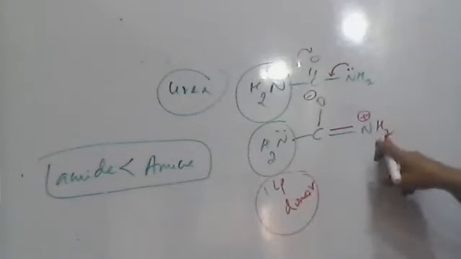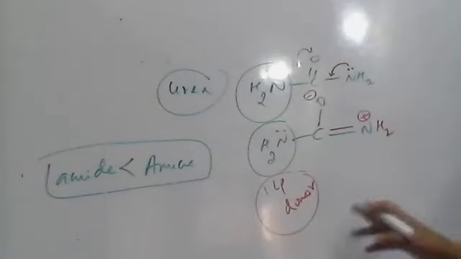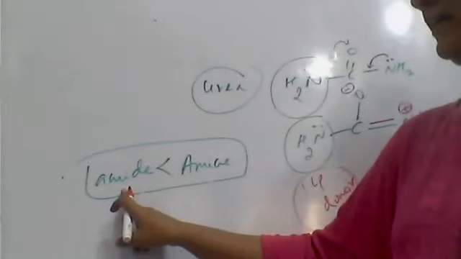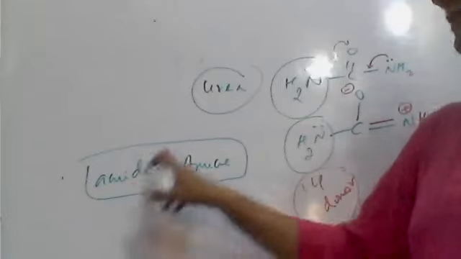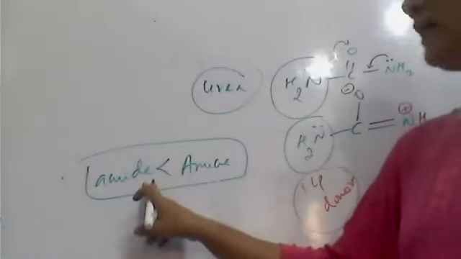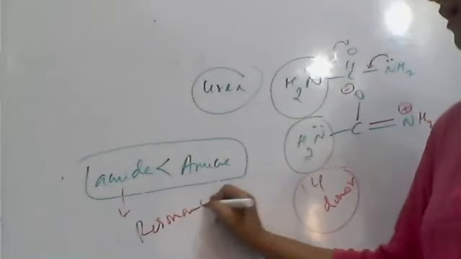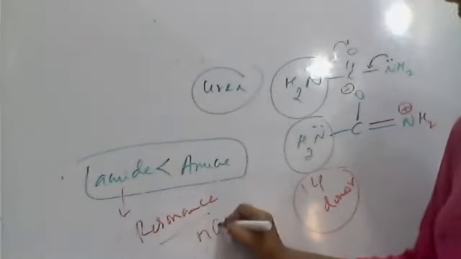The positive nitrogen has no electrons. So remember, simple: amides are weaker bases than amines because amides participate in resonance, the mesomeric effect. The lone pair is shifted, pumped into the conjugated system.